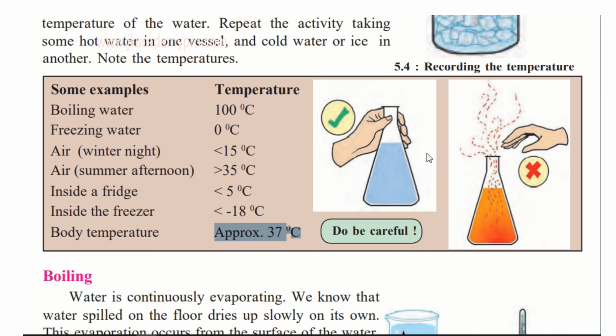Now whenever you are doing an experiment, be very careful. If you're holding a flask, this is a conical flask, so always this is the right way of holding it, at the neck of the conical flask, and don't try to dip your hand or touch it anywhere else. You could get burnt or scalded, or it could contain any sort of chemicals which you are not comfortable with. So be very careful about it.